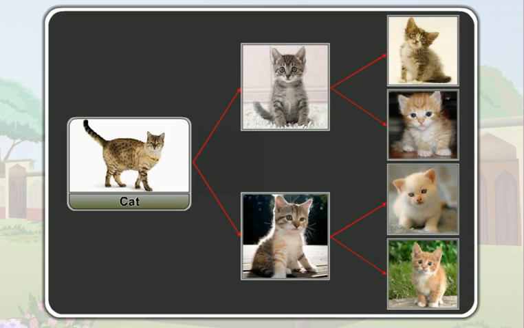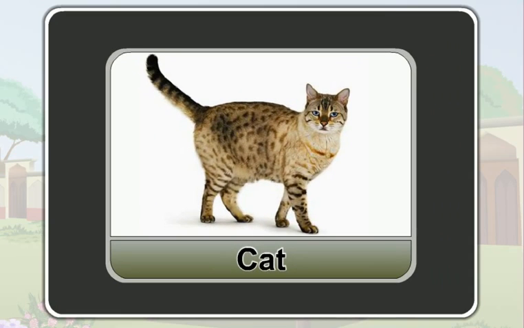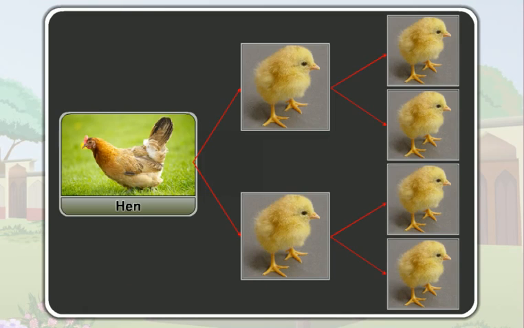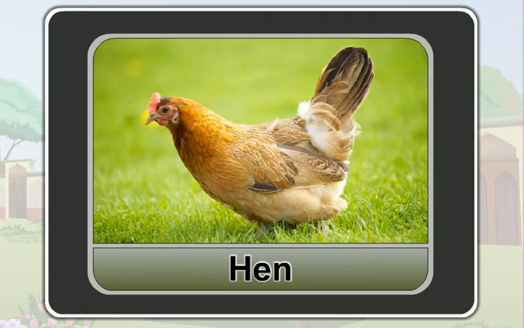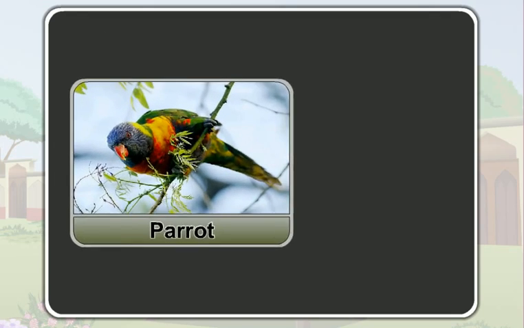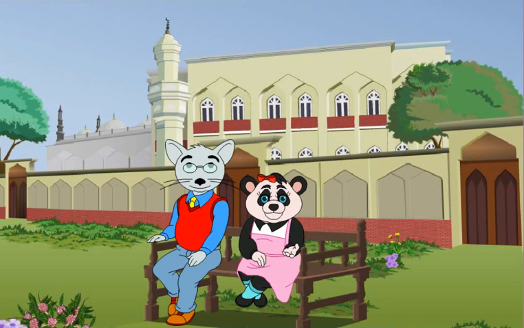Likewise, if a cat did not reproduce, we would never see another cat again. If a hen did not reproduce, we would never see another hen again. If a parrot did not reproduce, we would never see another parrot again. So, if the animals do not reproduce, we will never see them again.